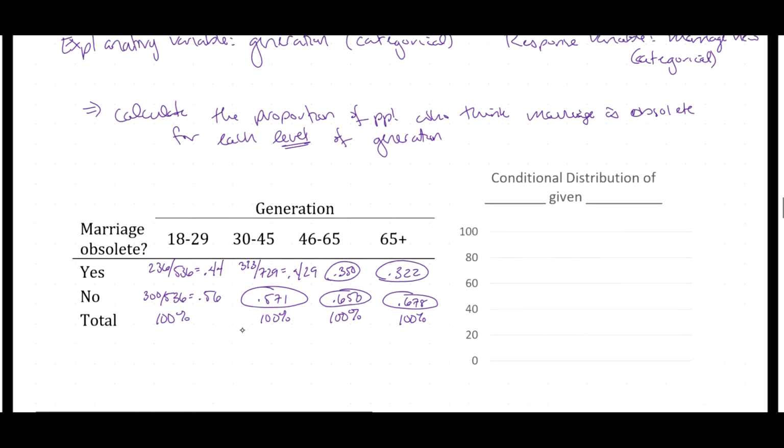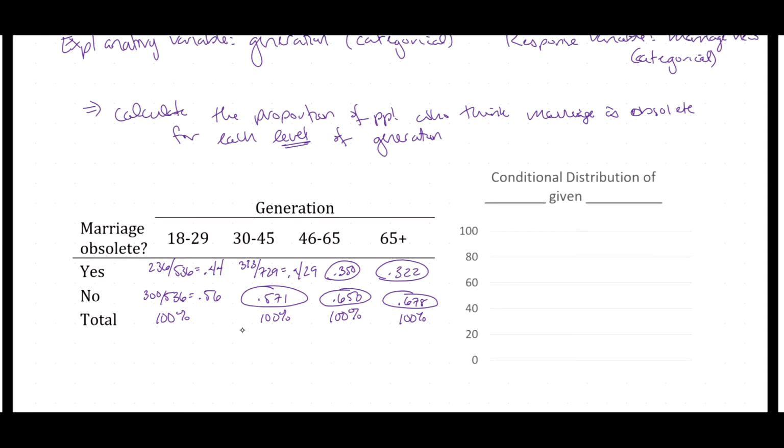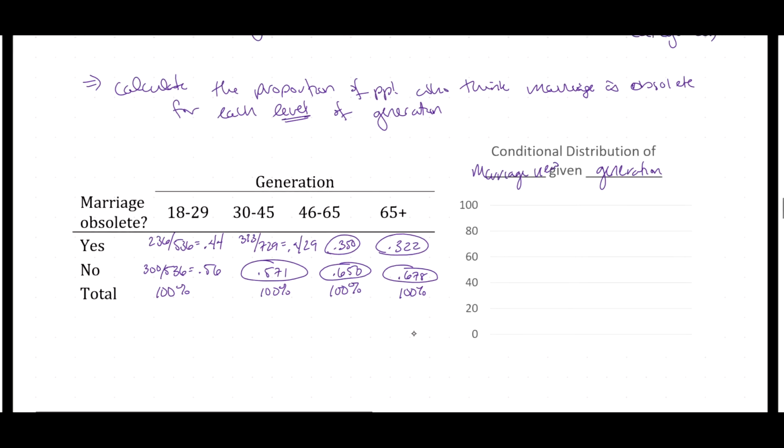What we now want to look at is this graphical distribution of marriage views given the generation. So I'm going to plot these probabilities. There are 4 generations, and generation is what's going to go along my x-axis, because I have conditioned on, or looked within, each generation.